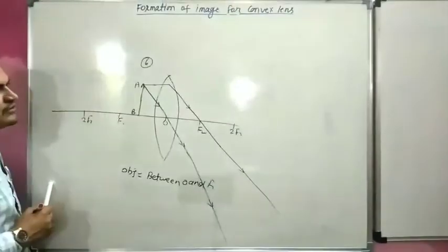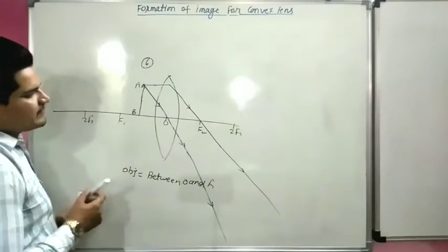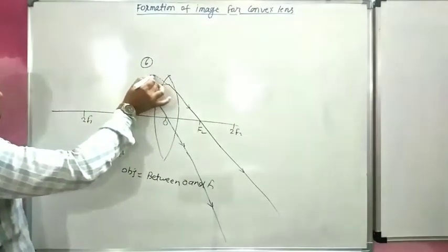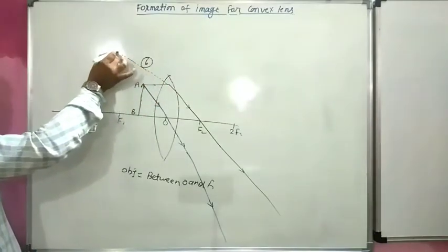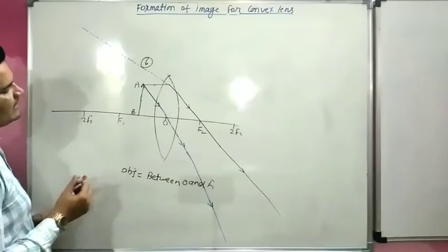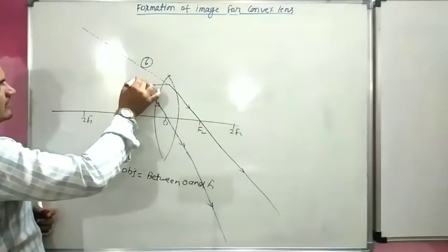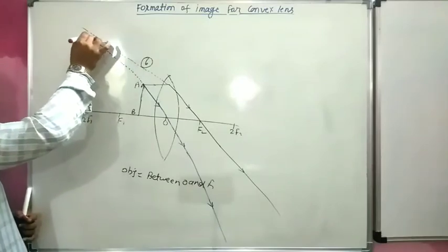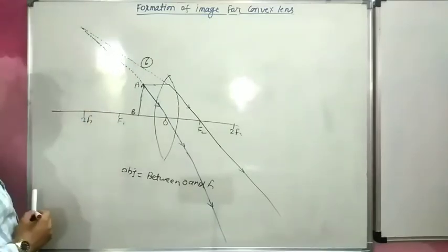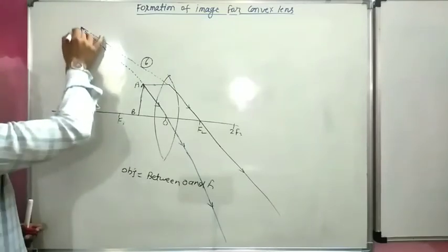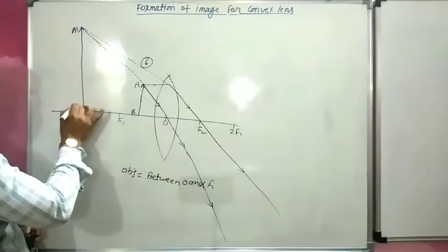So we have to meet both the rays backward. Here both rays are meeting, so this is called our image A dash B dash.